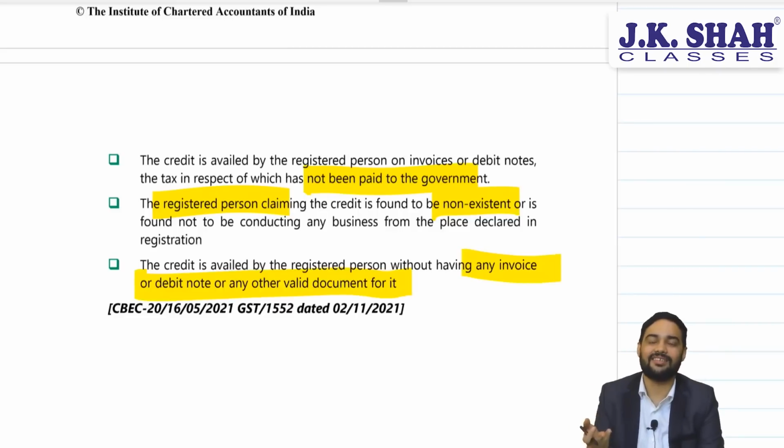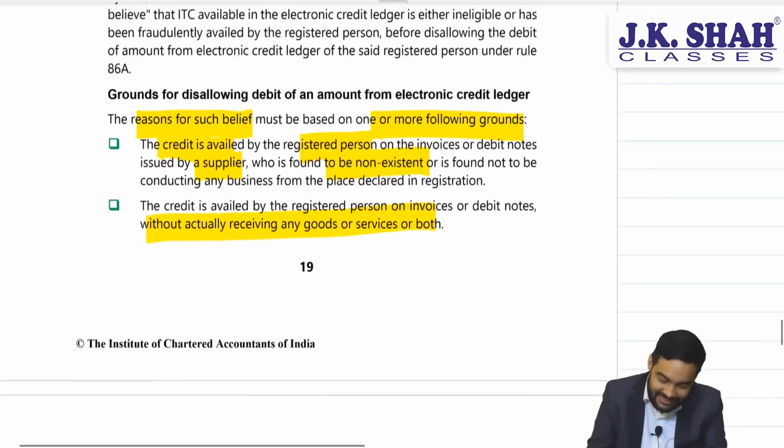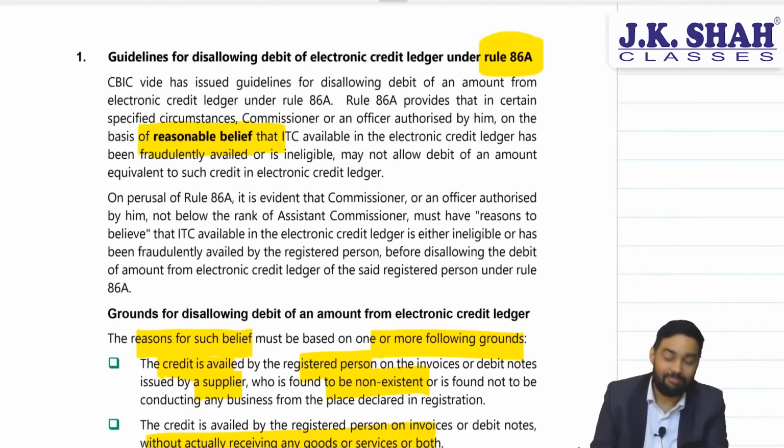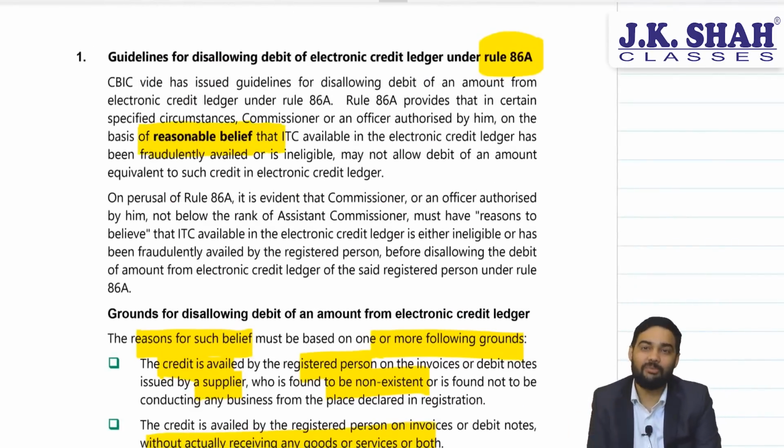Sir, what are these? These are basically the cases where 86A can be taken, or action can be taken by officer under 86A. This has been clarified. The main reason for giving guidelines is you should have a belief, you should have proper documentation as an officer before taking such harsh actions.